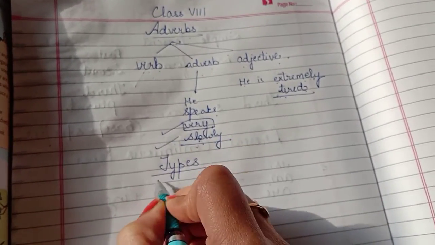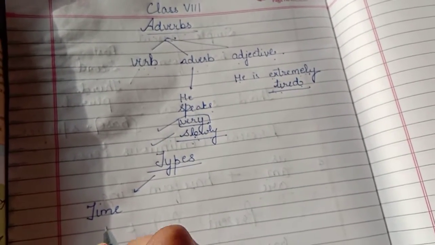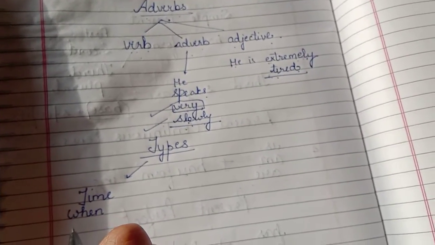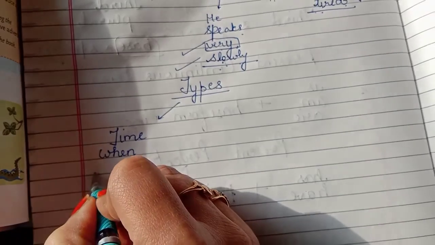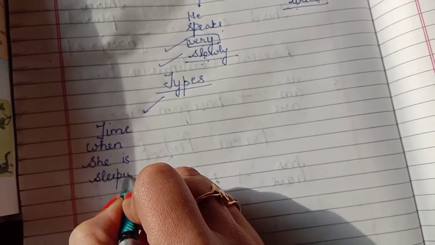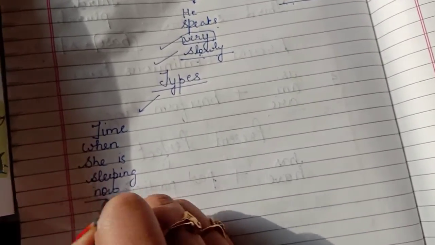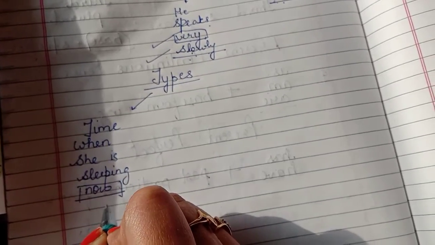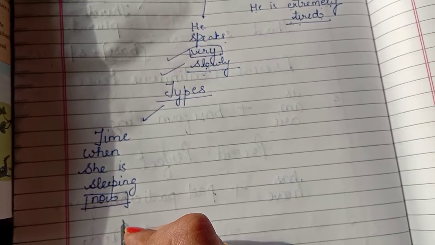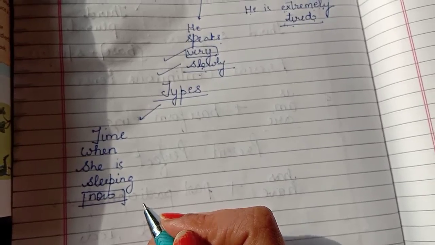The first type is the adverb of time. It tells us when an action took place and it usually answers the question when. Like for example, if we say, she is sleeping now. So sleeping is the verb, and when is she sleeping? She's sleeping now. So now is an adverb of time. Other adverbs of time could be yesterday, today, tomorrow, every day. These are all adverbs of time.